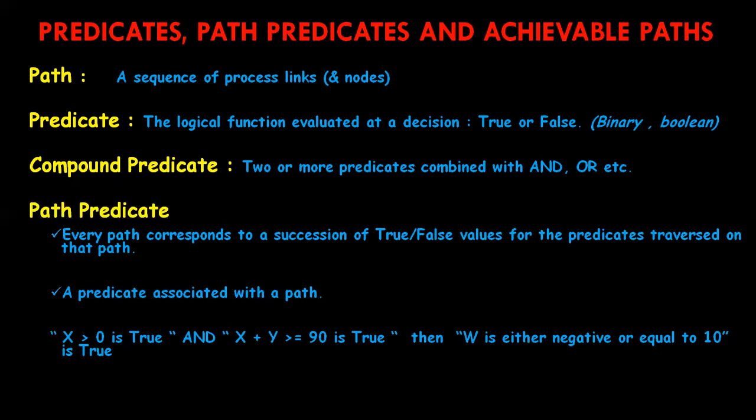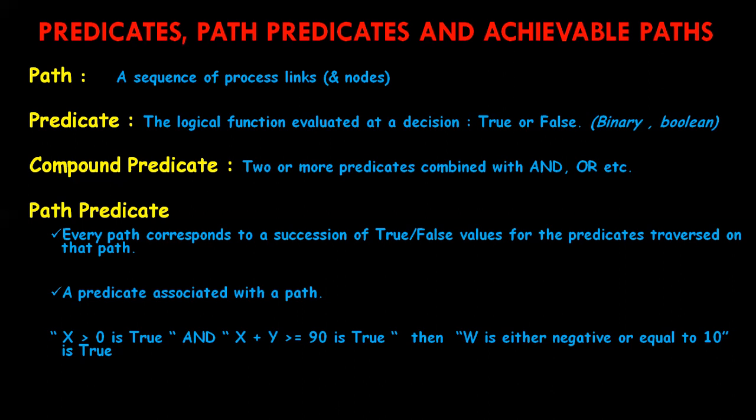The logical function evaluated at the decision is called a predicate. That is, a predicate is a function which is logically executed during the decision processing, and its result decides the direction of the flow.